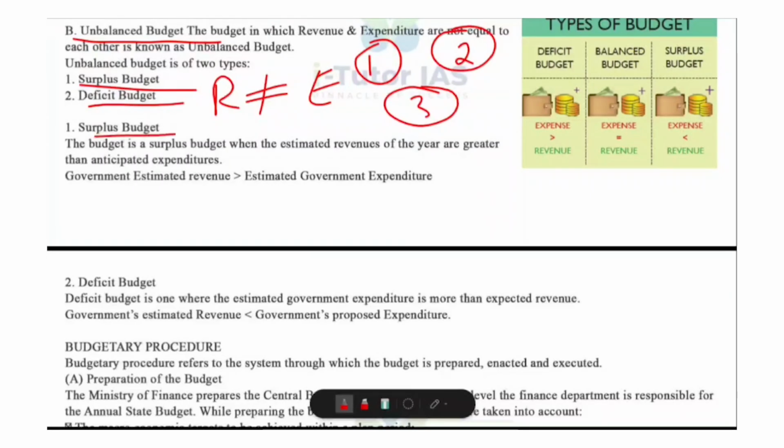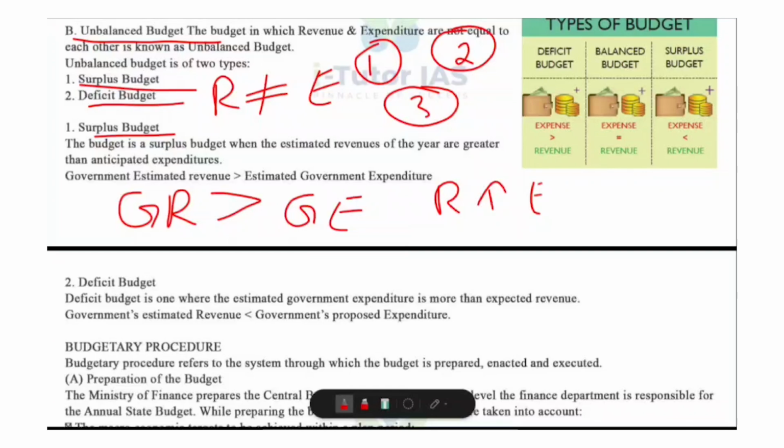A surplus budget exists when the government's estimated revenue is greater than the government's estimated expenditure. This means the government is earning more money than it is spending. Revenue increases but expenditure decreases. Why does it happen? Because of good economic growth and high tax collection, and also the government controlling unnecessary expenses.